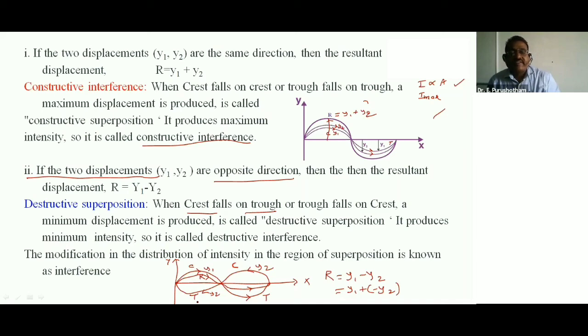It produces minimum intensity, so it is called destructive interference. The modification in the distribution of intensity in the region of superposition is known as interference.